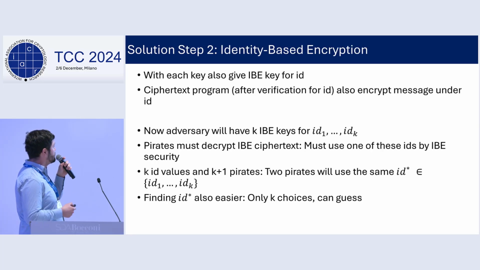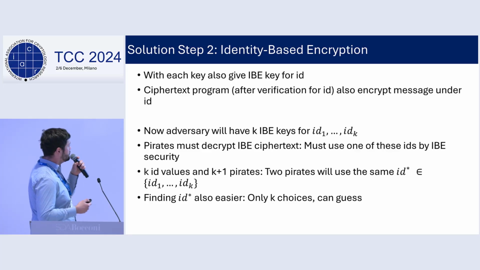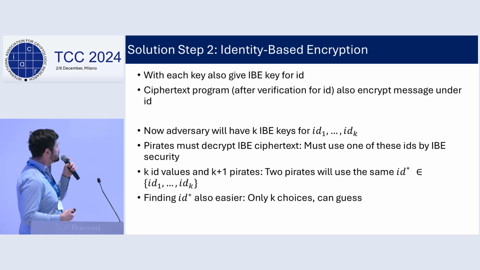So our solution, step 2 here, is to use identity-based encryption. With each key, which has a random ID, we will also give an IBE secret key for that ID. And the ciphertext program will not directly release M here, and it will instead release the IBE encryption of M under that ID.